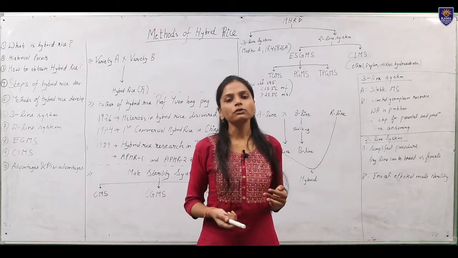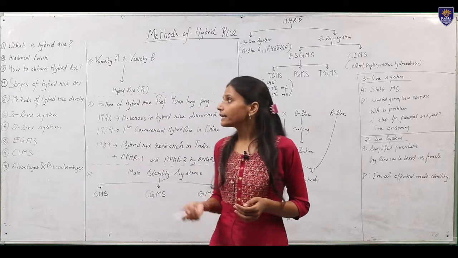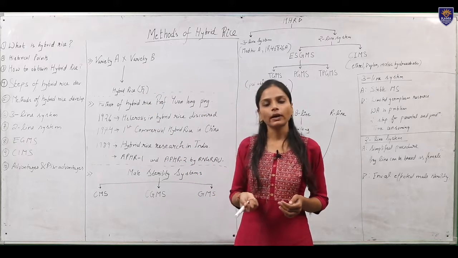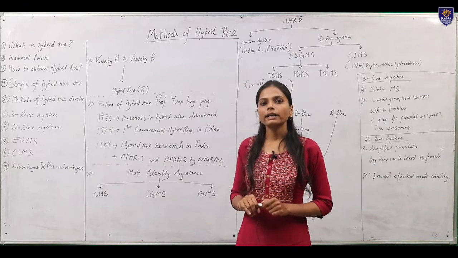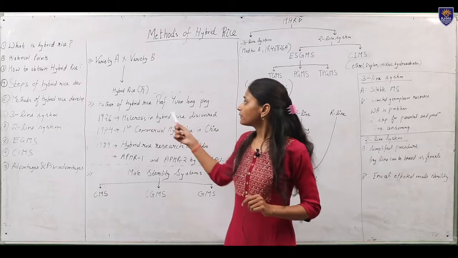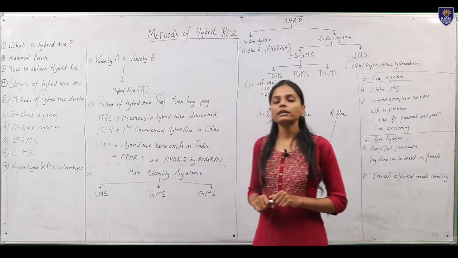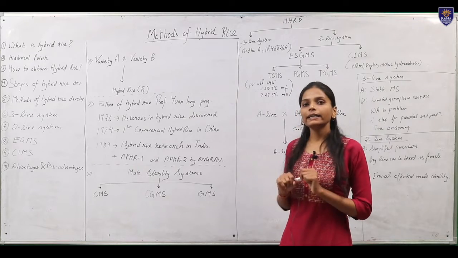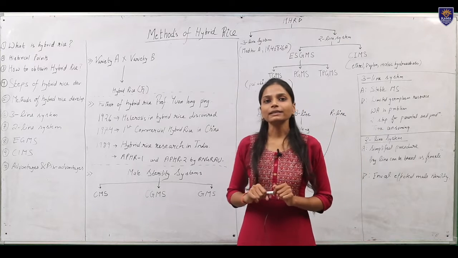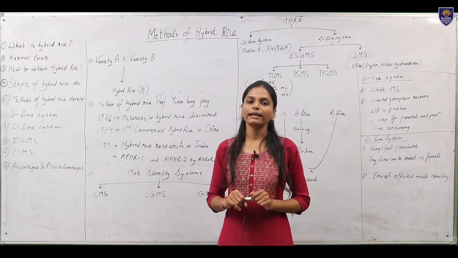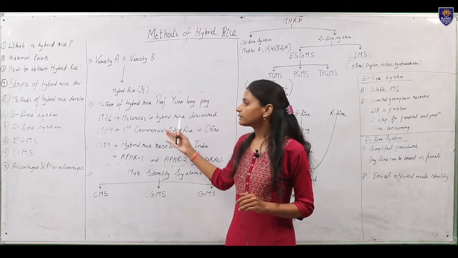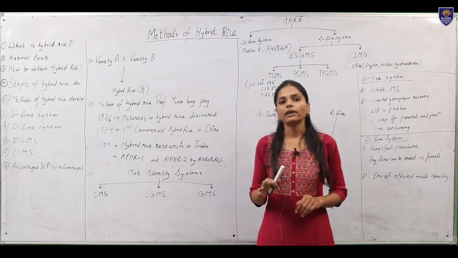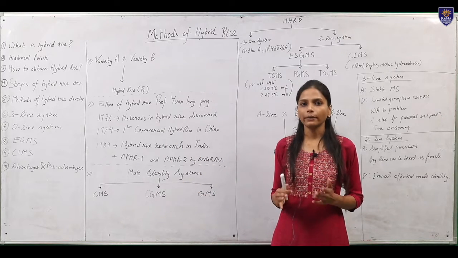So before moving on to how to obtain hybrid rice, let us go through some of the historical points which are important regarding hybrid rice. The father of hybrid rice is Professor Yuan Longping. In 1926, for the first time, heterosis was identified in rice, and after that, China started rice research for development of the hybrid rice.